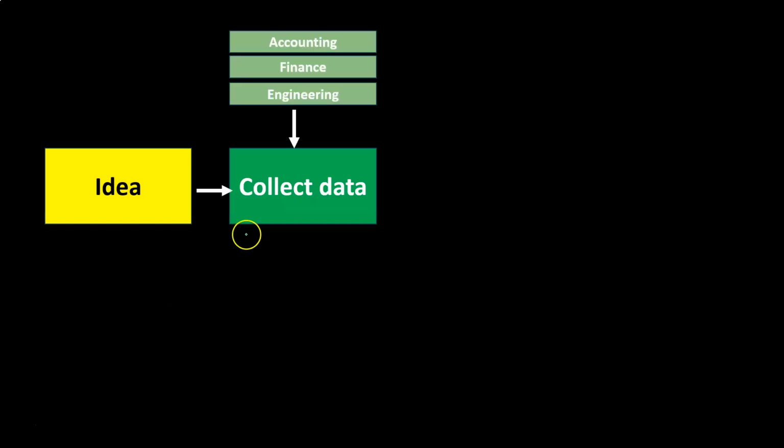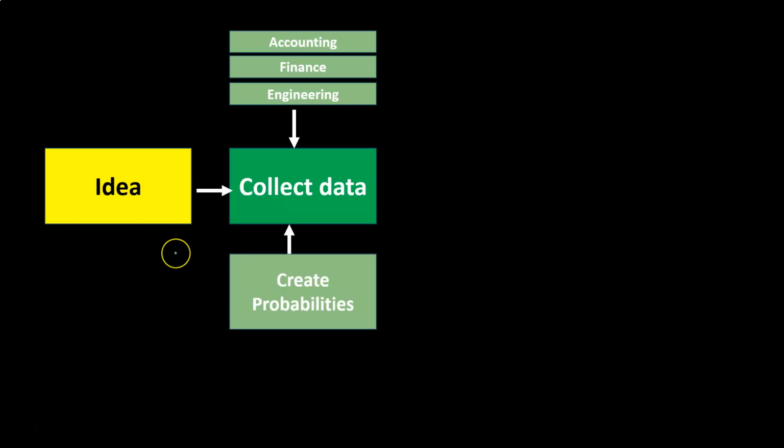So in a flow chart kind of thing, you might have an idea, then you're going to collect data on it. When you're doing the data collection, you want to make sure that we're talking to the relevant people that are going to be impacted by this long-term decision. That could include the accounting department, finance, it could include engineering, so that we get the relevant data so that we can make our assessments in terms of the future cash flows.